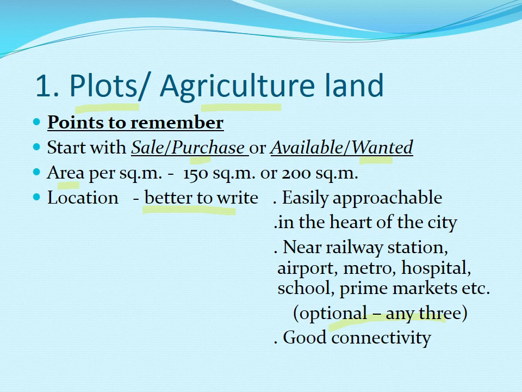You can also use the phrase good connectivity. Good connectivity itself explains that the connectivity to the different facilities of the city is very good from the location of the plot.